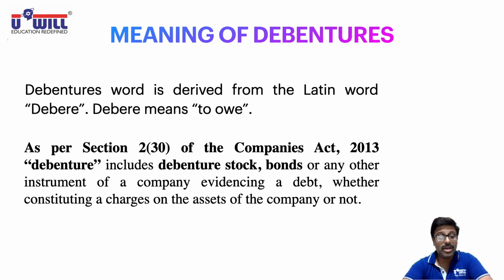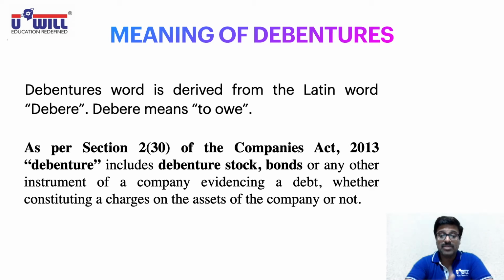So once again, look at it. As per section 2 subsection 30 of the Companies Act 2013, debenture includes debenture stock, bonds, or any other instrument of a company evidencing a debt. And how does the company evidence this debt? By the self-attestation stamp or a seal. Means they mention in writing that you hold so many debentures.